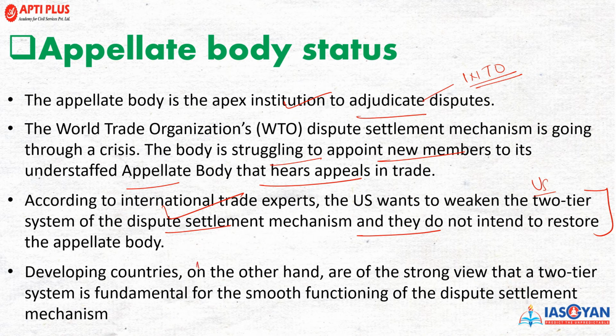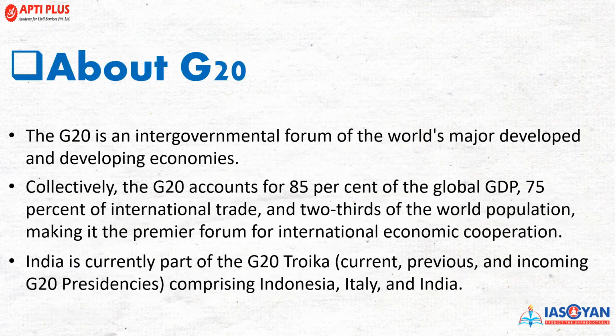Now, developed countries, on the other hand, talking about the developing countries, they are of the strong view that the two-tier system, fundamental for the smooth functioning of the dispute settlement mechanism, should come into action and its revival is necessary. So a question can be asked in the main examination: what should be your stand regarding the appellate body, whether revival should be a makeover, a game changer, or it should be scrapped away. आपके opinion based सवाल भी इस पे पूछे जा सकते हैं.